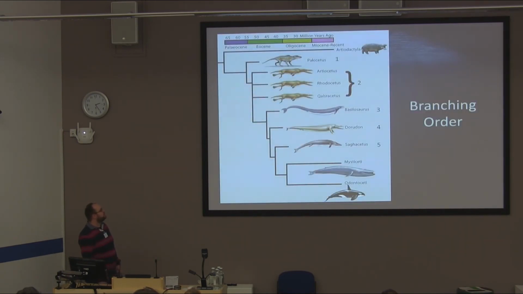We can do this by ranking the branching order of these animals. Unfortunately, the protocetids are all a polytomy at the moment, so they've all been given a 2, but we go from our most primitive animal, which is Pachycetus, given a 1, up to the most derived, given a 5. We can then plot this rank against our principal component 1 scores to determine any correlation between the 2.